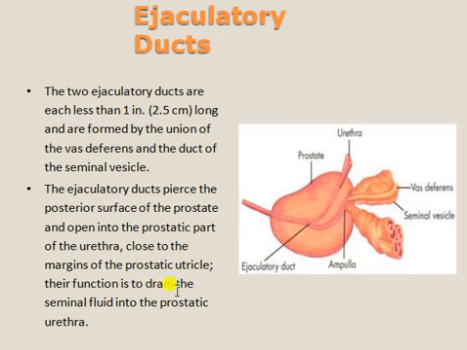Their function is to drain the seminal fluid into the prostatic urethra. Finally, the seminal vesicles secrete the seminal fluid.